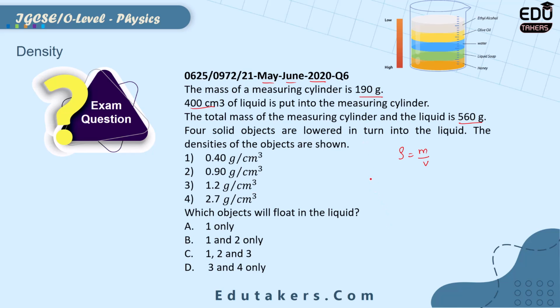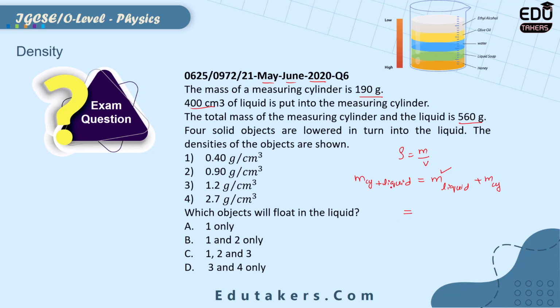So you can simply write here the mass of measuring cylinder plus liquid is equal to the sum of the mass of liquid and measuring cylinder. From here you can easily calculate the mass of liquid.